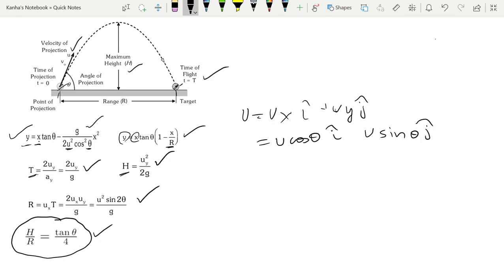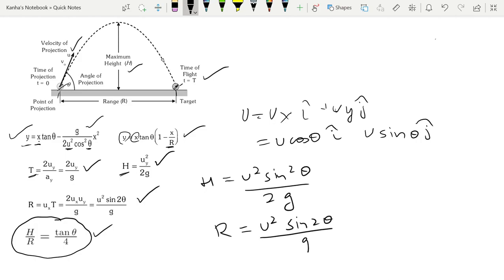For example, H is equal to u square sine square theta by 2g, while R is equal to u square sine 2 theta by g. So even if I don't remember what these were, because they're somewhat similar, one is sine square theta, one is sine 2 theta, you can use this relation to get the values back. All right.